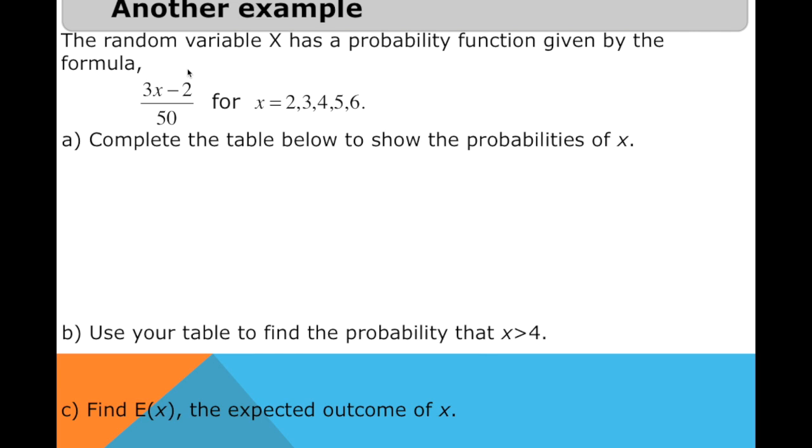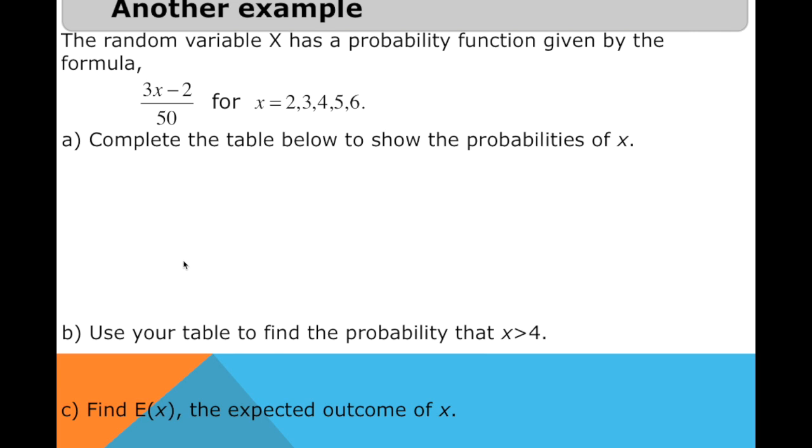Another example: the random variable x has a probability function. Remember, a discrete probability distribution can also be represented as a function, not just in a table. It is given by the formula 3x minus 2 over 50, so our p of x is equal to 3x minus 2 over 50 for these values of the random variable.